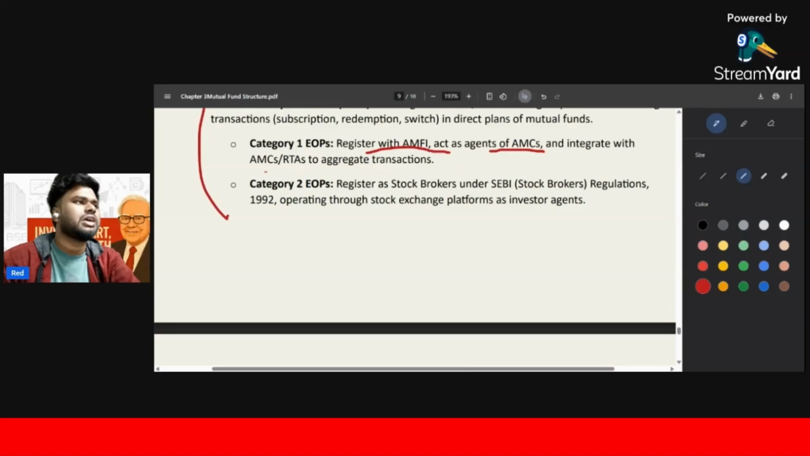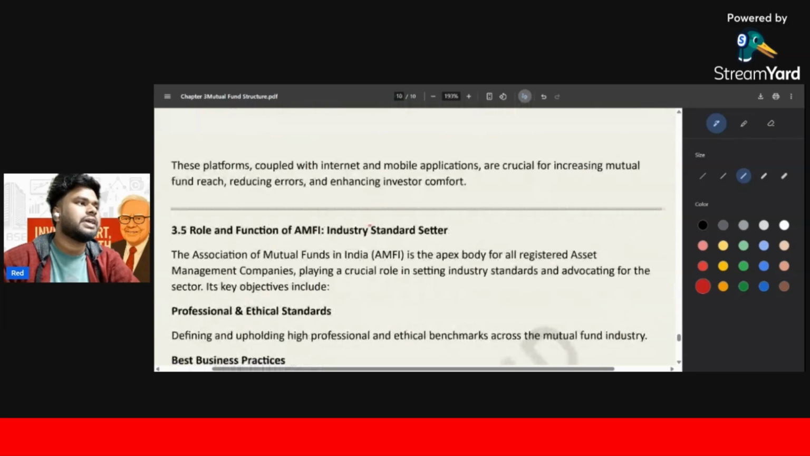and integrate with RTA, AMC and aggregate transaction. Okay, registered as a stockbroker under SEBI. Like Groww is a stockbroker, so they must be registered with the stockbroker regulation. So these things are there.